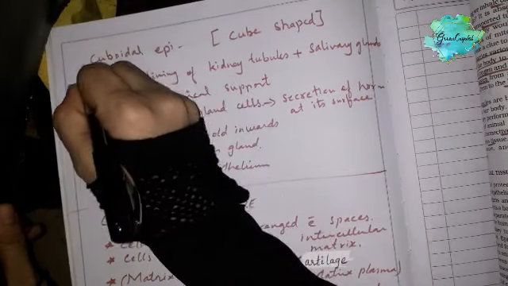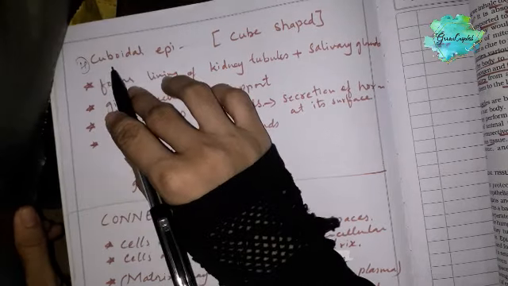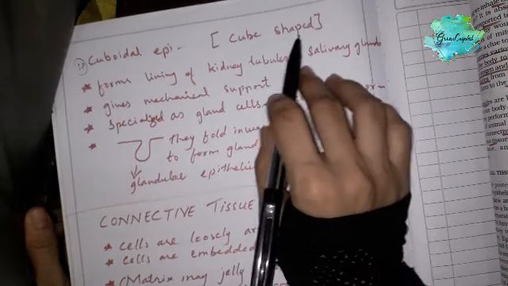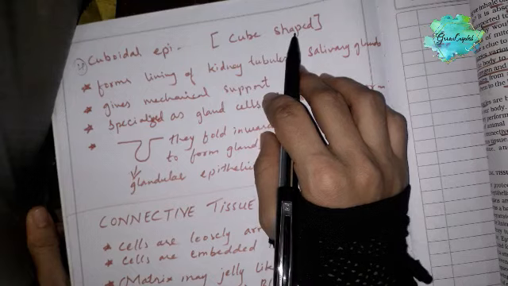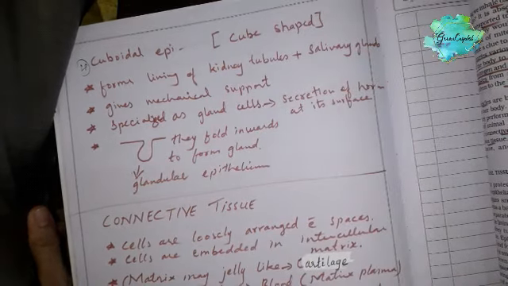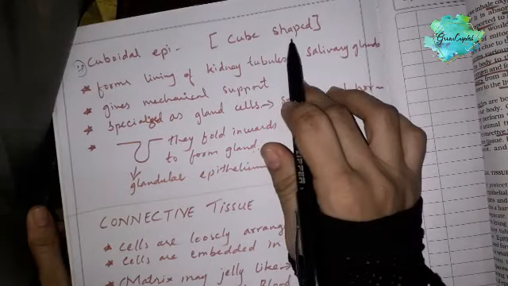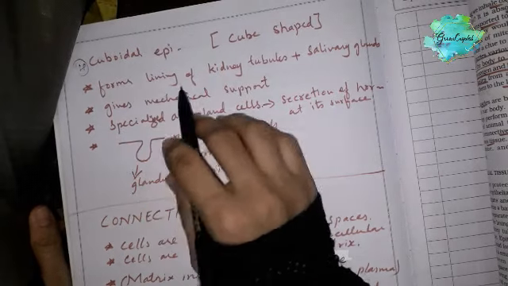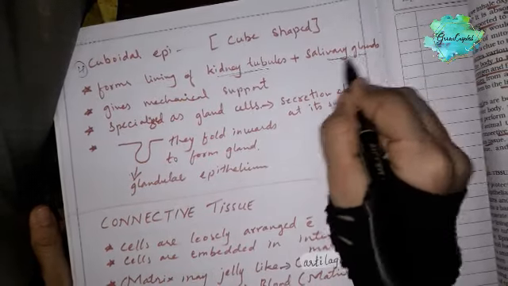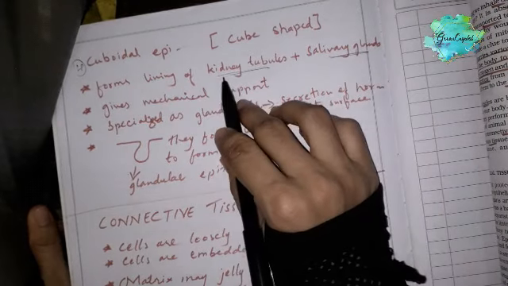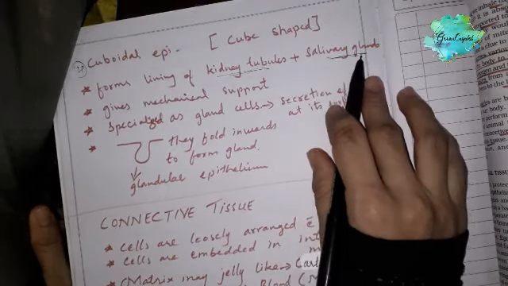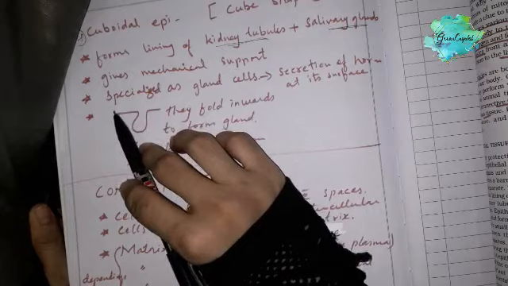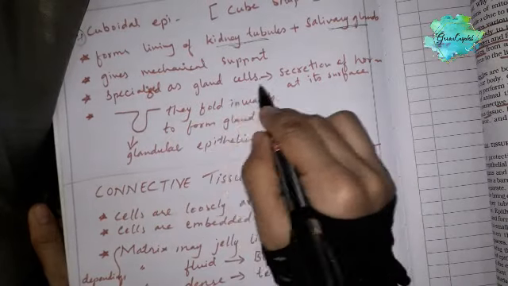Next, the fourth type is cuboidal epithelium. As the name shows, the cells are cube-like, cube shaped, like the pieces of pav in pav bhaji. It forms the lining of the kidney tubules as well as the salivary gland, and it also gives mechanical support to the particular organ where it is present. Sometimes it is specialized as a gland cell.